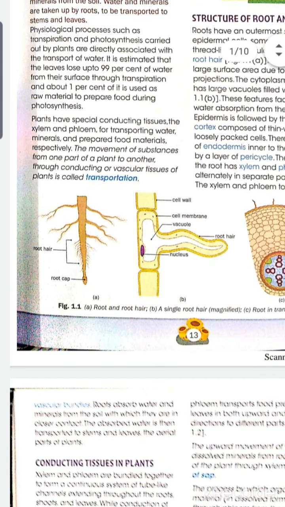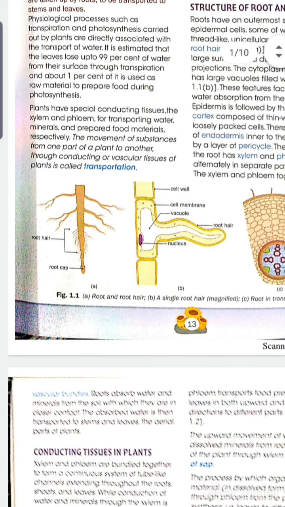For this conduction or transportation process in plants, some specialized structures are formed. They have conducting tissues. You know what a tissue is. In plants they have special conducting tissues, xylem and phloem.